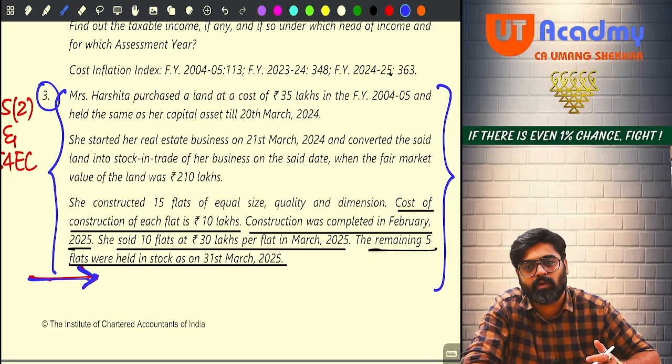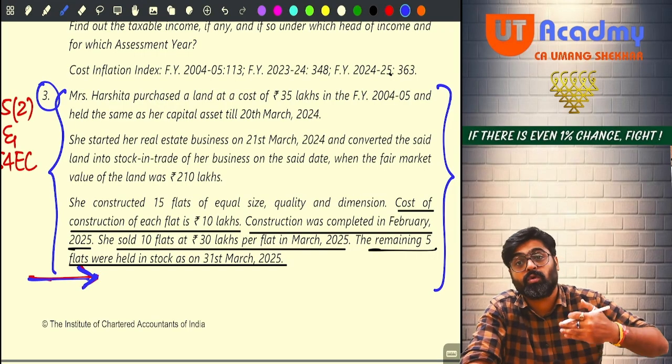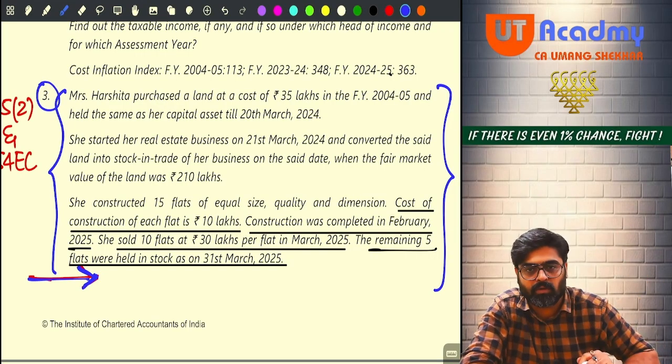Tomorrow we are going to finish 45(5) also, 46, 46A, and we'll enter into special aspects also. So tomorrow many of the things in capital gains we are going to finish. Many things are to be done tomorrow. So tomorrow's lecture is very important.